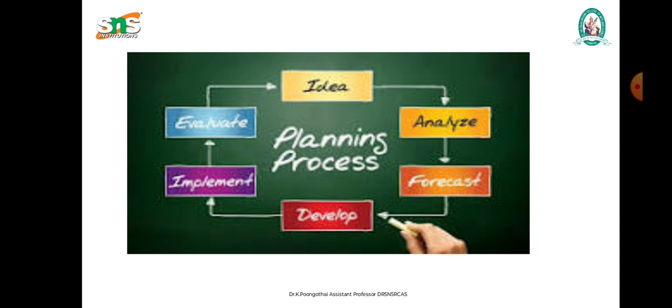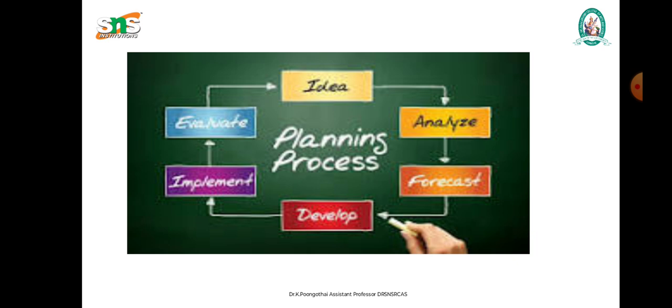The next one is securing or establishing planning premises. Here, planning premises are assumptions about the future and understanding of existing situations. The first is internal premises and the second is external premises.